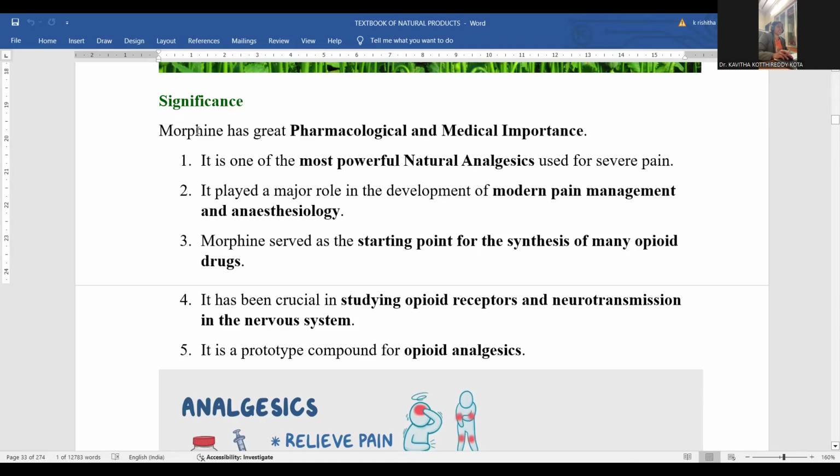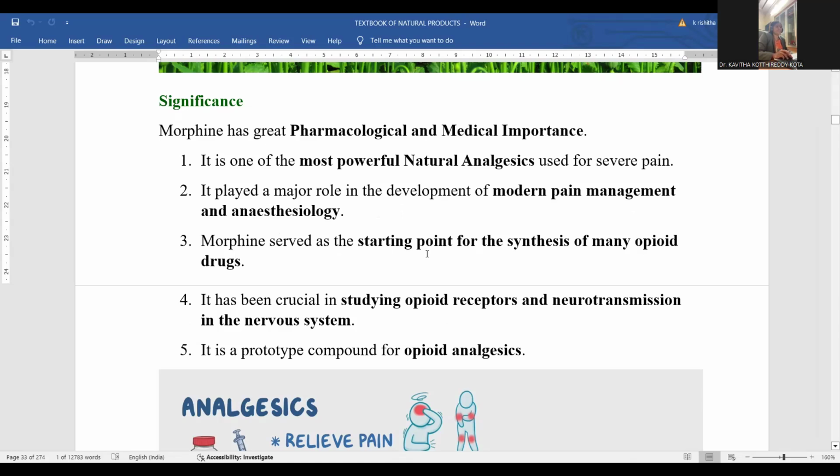Whenever any person is subjected to surgery or any kind of medical treatment, anesthesia is important, right? In that condition, morphine is sufficiently injected so that surgical pain will not be experienced by that person. This is the way pain is efficiently managed by this compound.